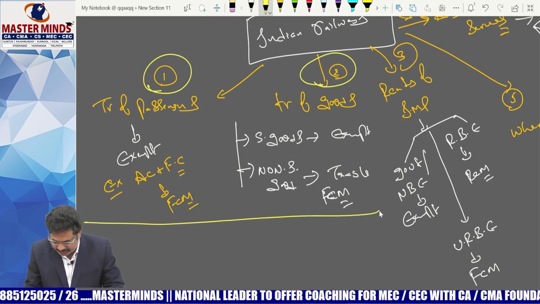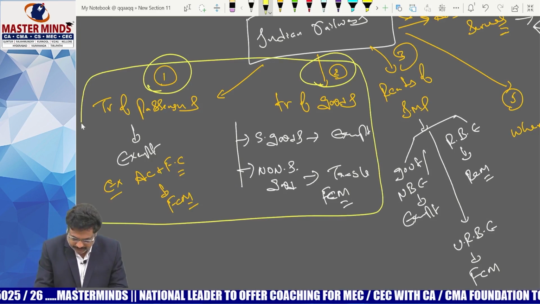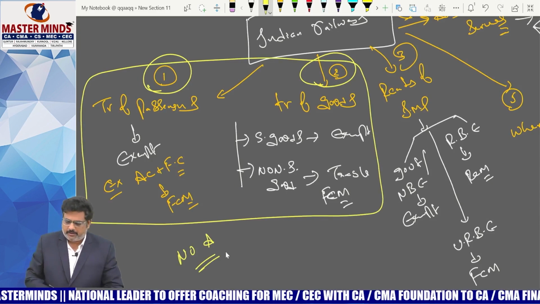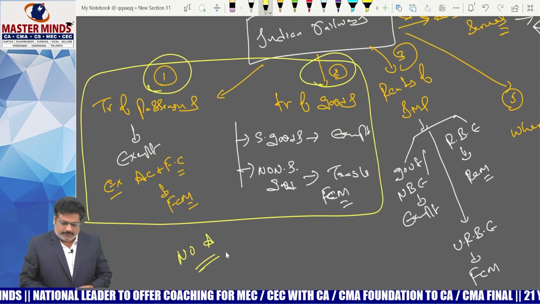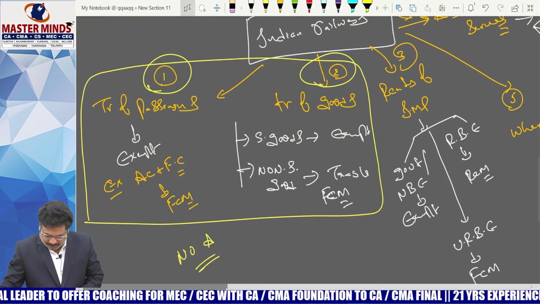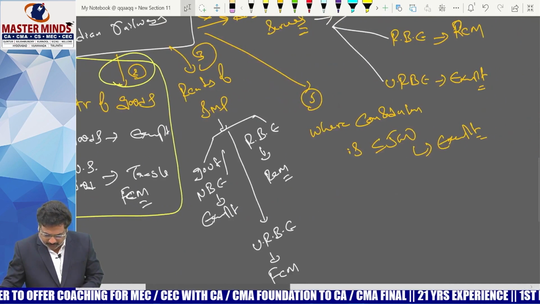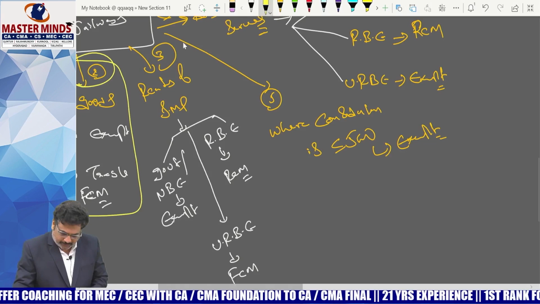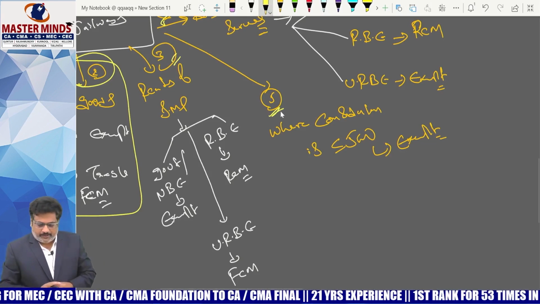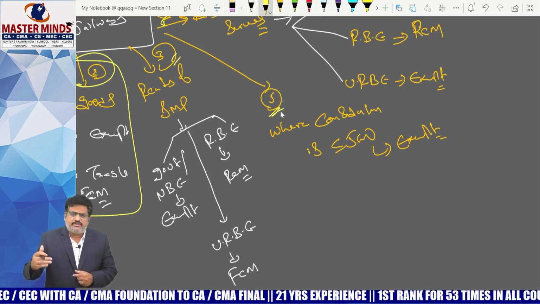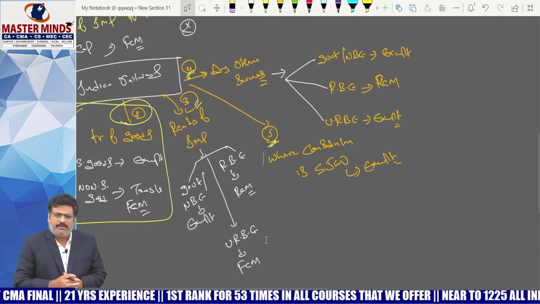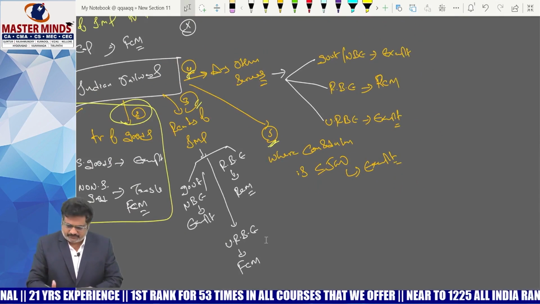No amendment. The amendment came in point number 3, 4 and 5 only. This is point number 3, this is point number 4 and this is point number 5. The amendment is there in these 3 points only.